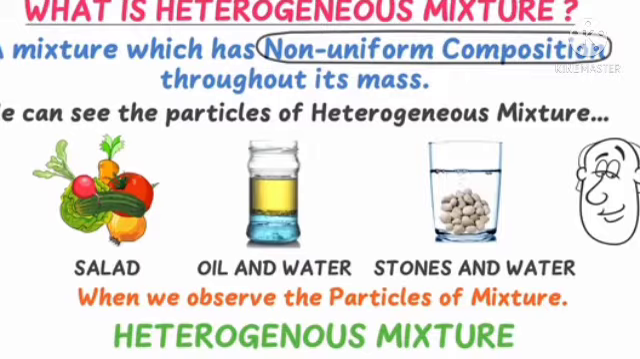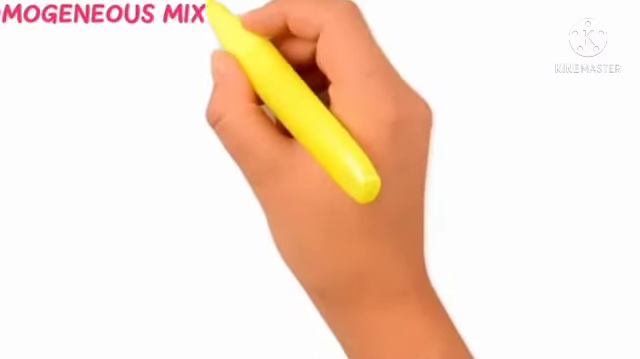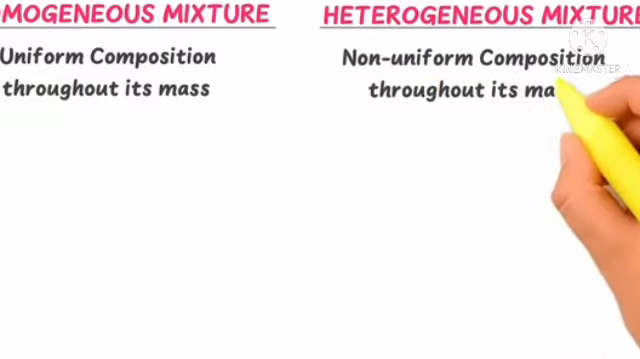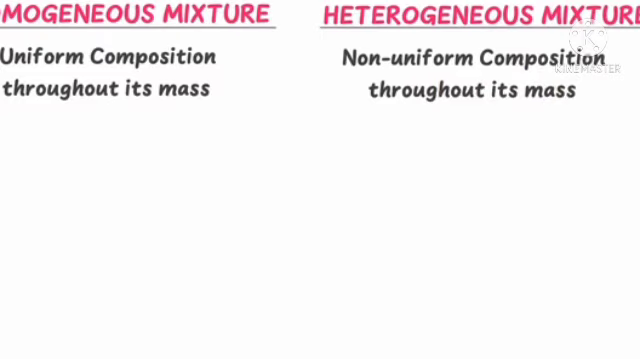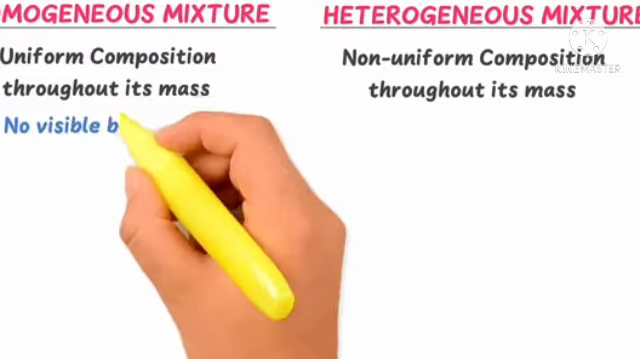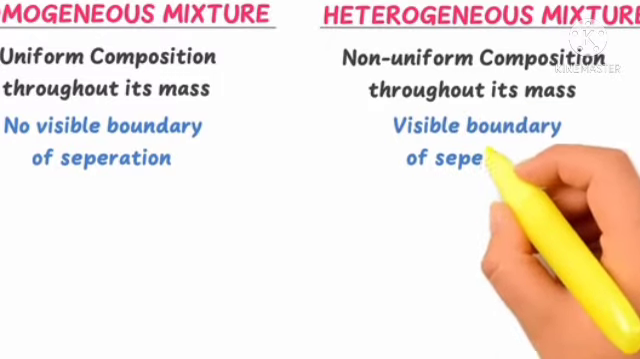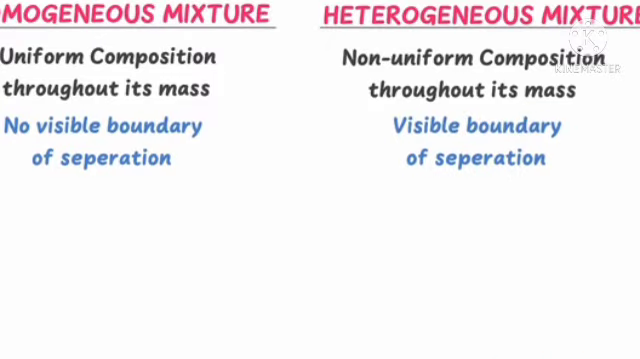Next one, differences between homogeneous mixture and heterogeneous mixture. Uniform composition throughout its mass. We couldn't find any material separately, that is the uniform composition. Non-uniform composition throughout its mass, that is heterogeneous. No visible boundary of separation. Visible boundary of separation, that is the heterogeneous mixture.